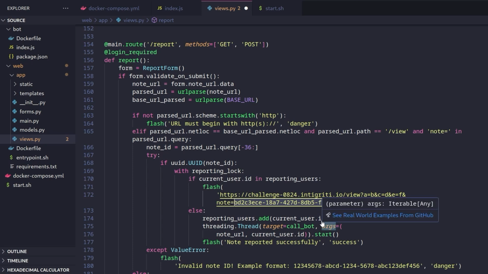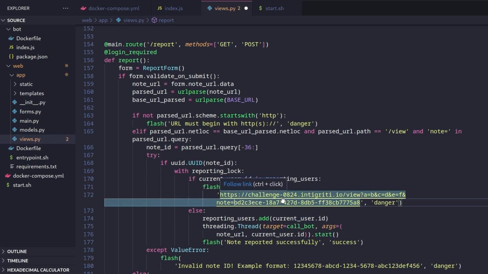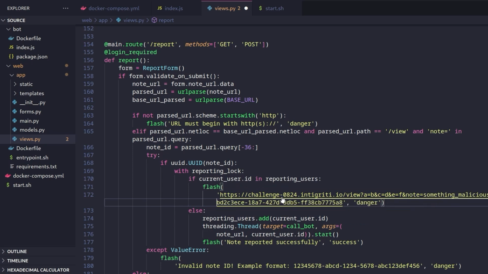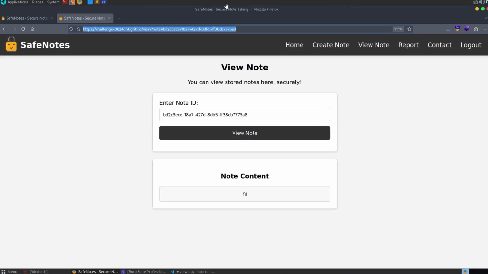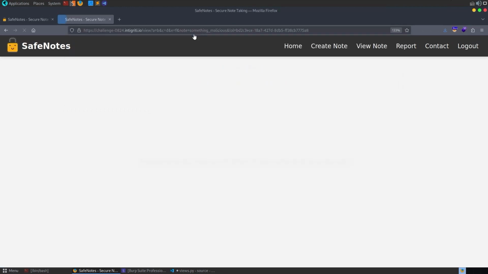We could potentially do some other tricks to make it end with this. Like, for example, at the moment we have that set to the note is equal to this, but why don't we set the note is equal to something malicious? And then we've just got another random parameter at the end which meets that criteria. However, if we take this now and go to the browser, see what happens if we enter it here.